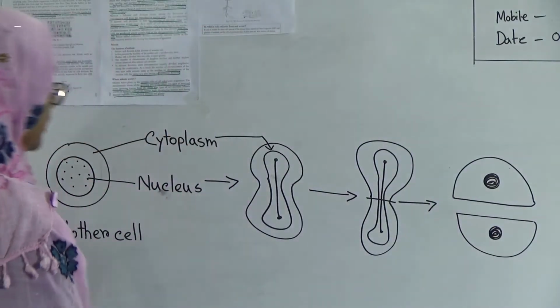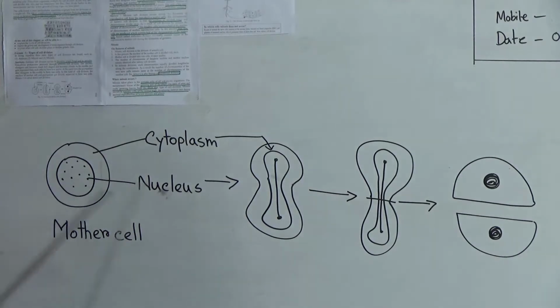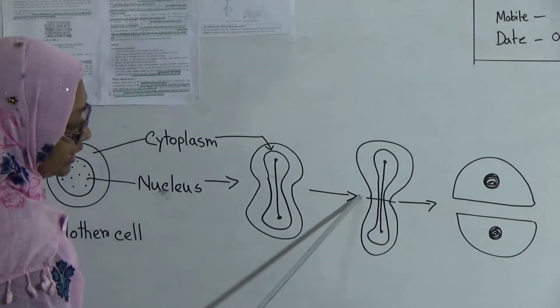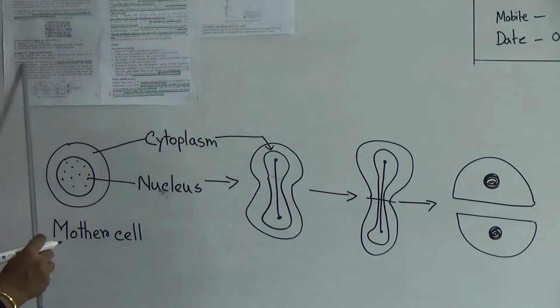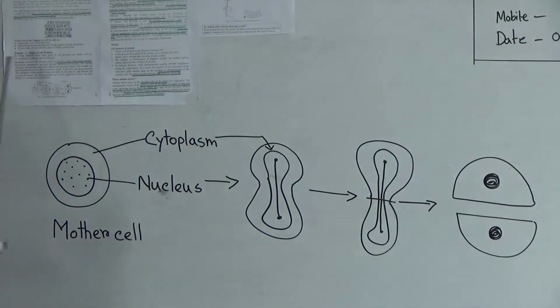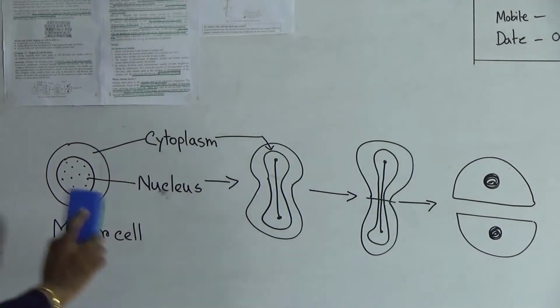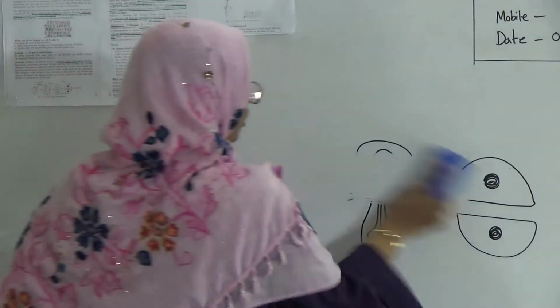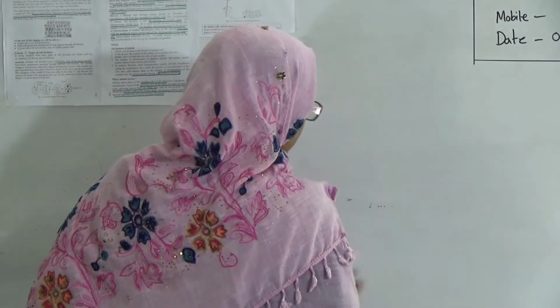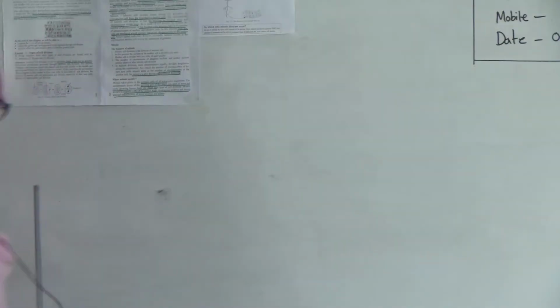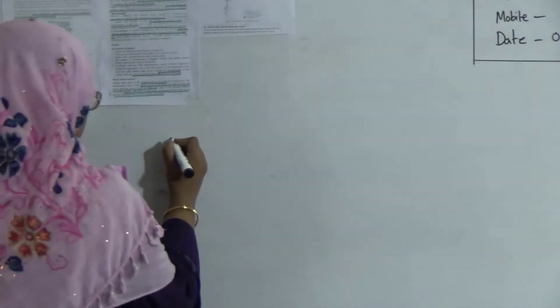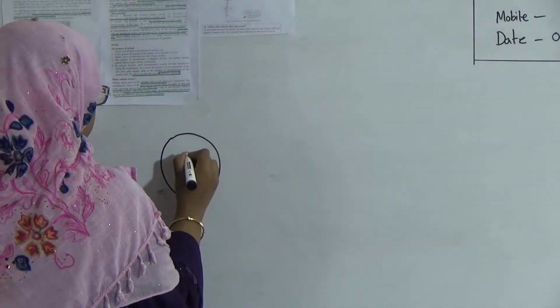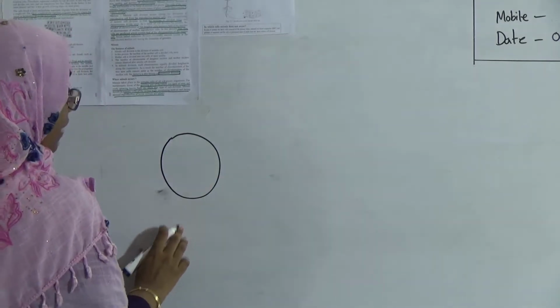If we see, this is the process of amitosis, where the nucleus and cytoplasm directly divide. That's why another name of amitosis is direct cell division. A question can come: what is direct cell division? The answer will be amitosis, or if asked to describe direct cell division, then you have to give a description of amitosis. The cell from which a new cell will be produced will be known as the mother cell.